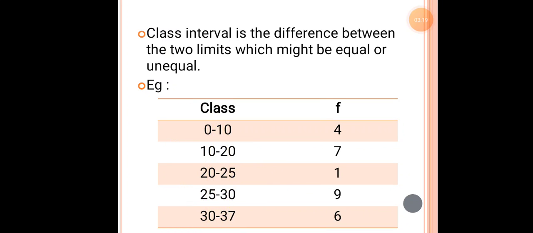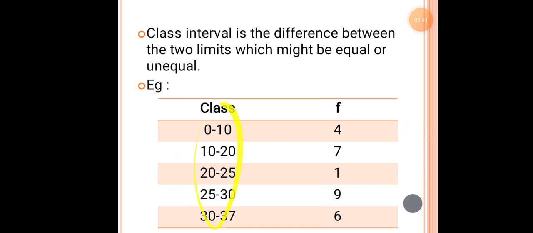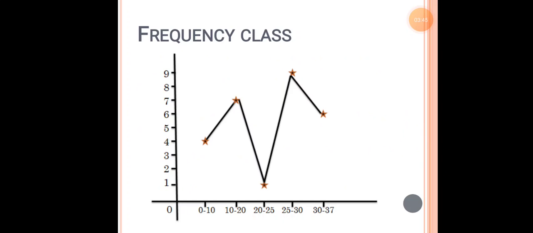When there is a difference between the two limits, the upper limit and the lower limit, and there is no proper equivalence in all the classes, that is known as frequency distribution with unequal classes, where the width of the class interval is not equal within all the classes.